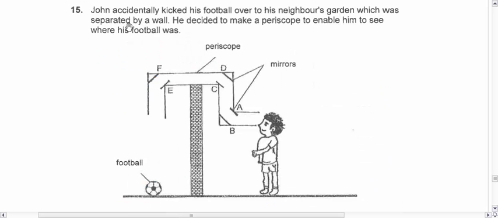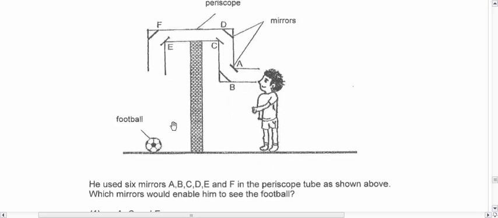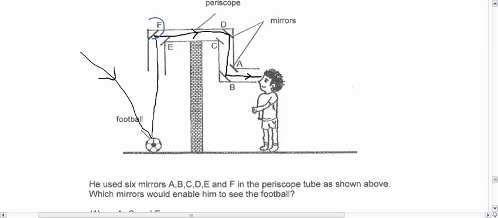Now question 15. Johnny accidentally kicked his football over, blah blah blah. So he decided to use a periscope to enable him to see. Okay, so he used 6 mirrors. So which mirror enabled him to see the ball? Now, what's going to happen is the light will fall onto the ball. It will reflect up. Okay, so it will reflect in. It will reflect off F, reflect off D, reflect off B, and into his eyes. Alright, so the mirrors that he needs will be F, D, and B. Okay, so it's that straightforward. F, D, and B.